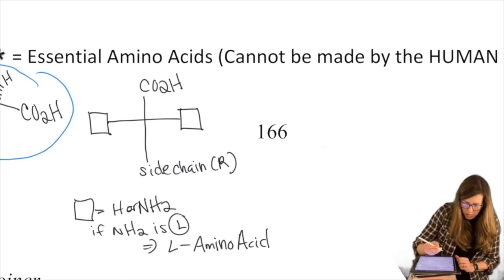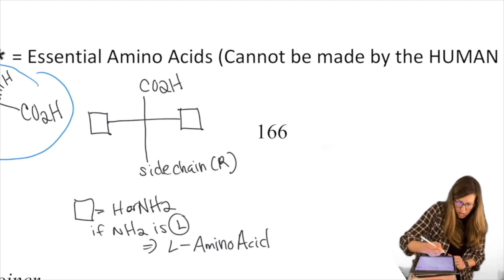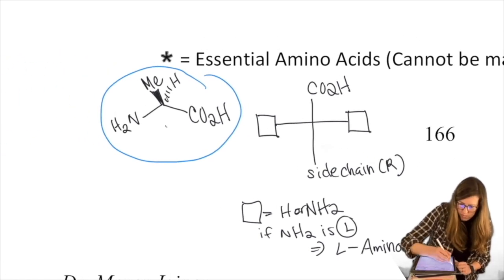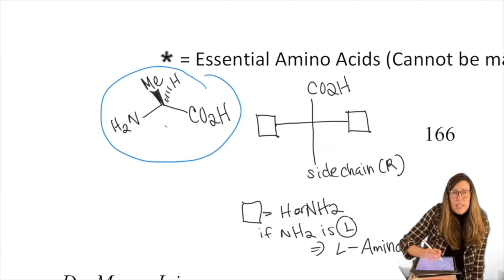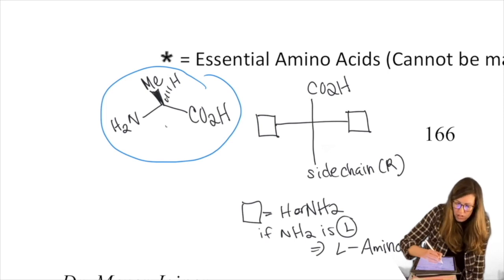Let's do that. Okay, so I'm going to rotate my nitrogen out of the plane so that the methyl is in the plane. So in other words, I need to go like a little propeller. The methyl goes down to the line, nitrogen goes down to the dash, H comes out to the wedge.